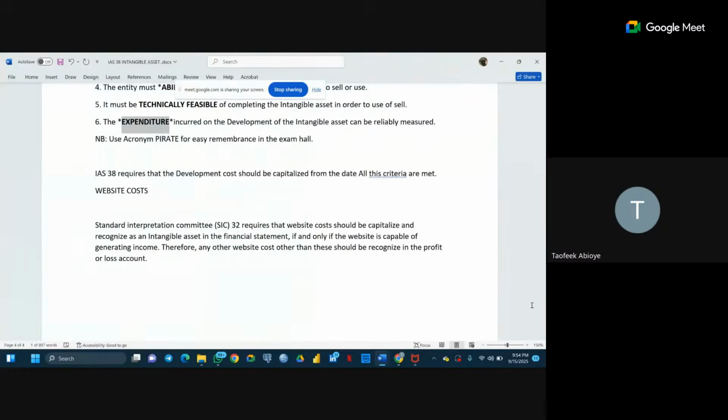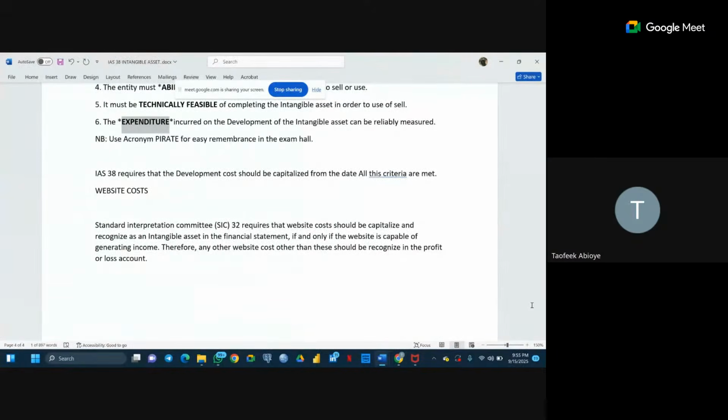But for a normal company whose website is not a revenue generating site, it's just for their customers or potential customers to have more clarity about what the organization is into, you can't call your website cost an intangible asset. We are going to recognize it as an expense under the profit or loss statement.